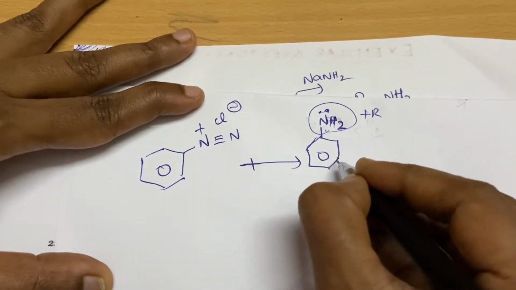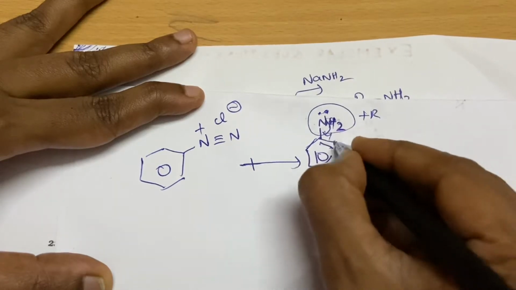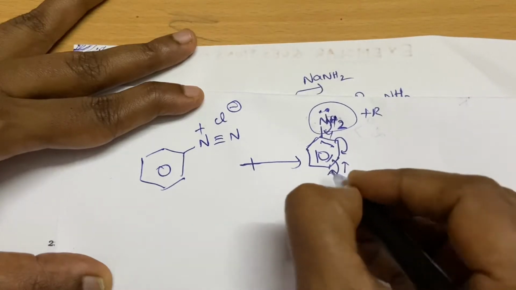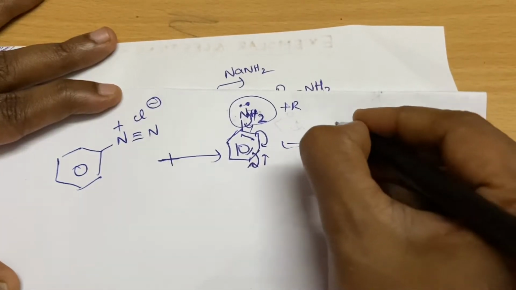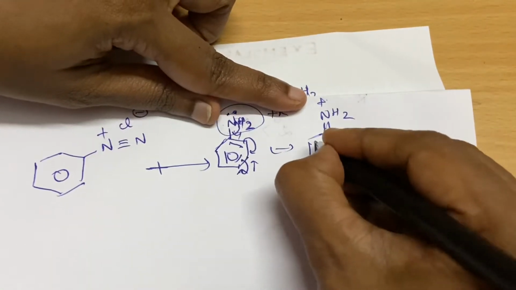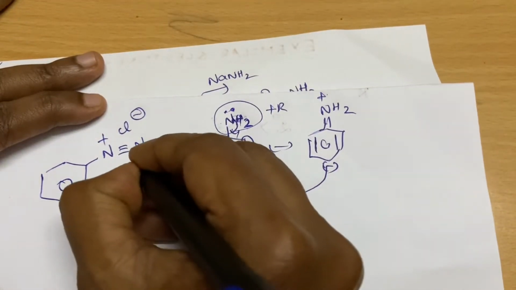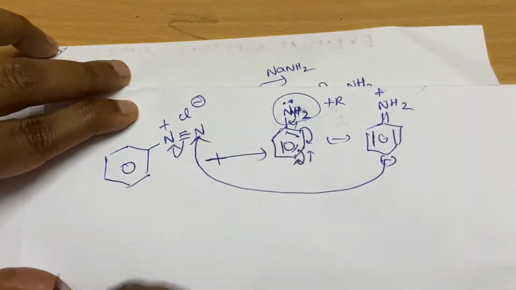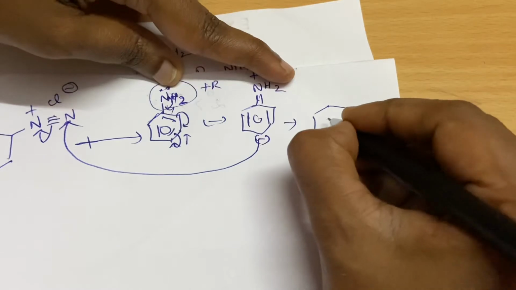So in the para position, if I draw like this, the electron density will be more. So this anion will attack this nitrogen and thereby you will get the para substituted product.